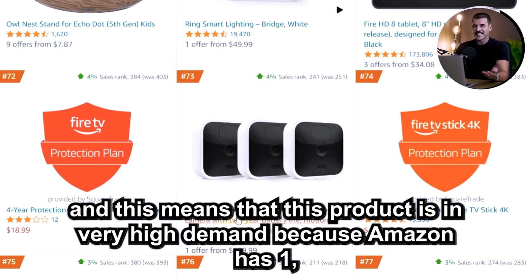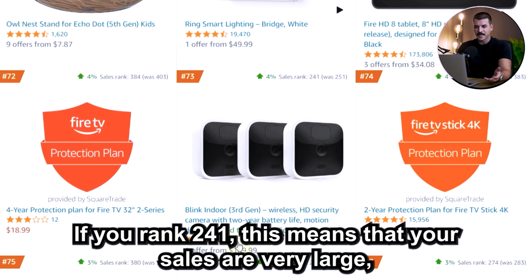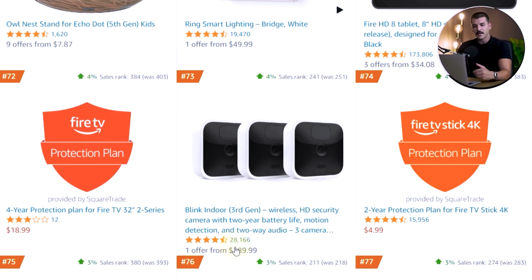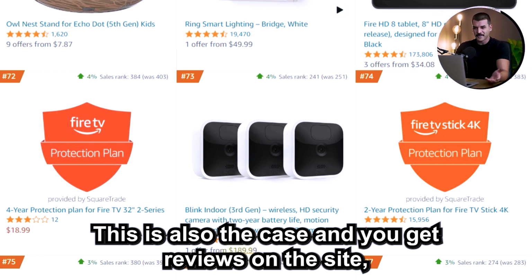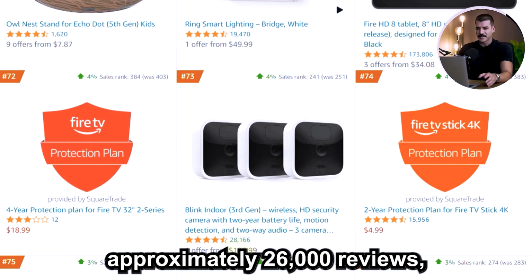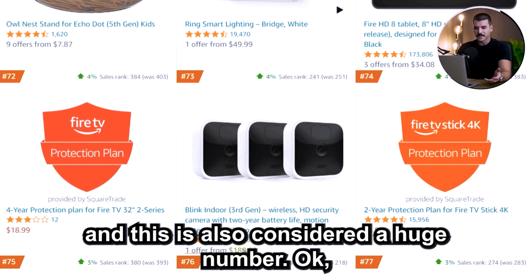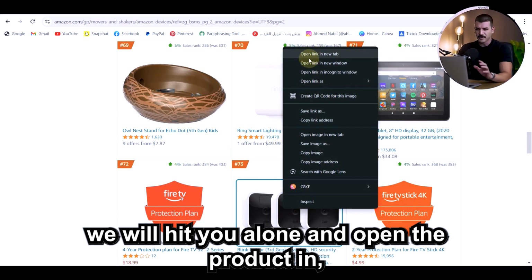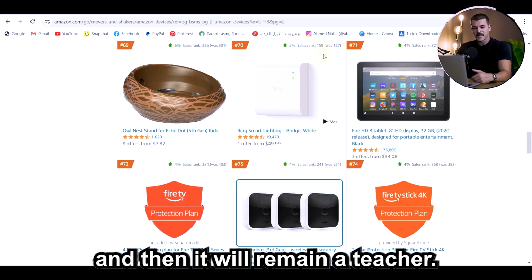And this means that this product is in very high demand, because Amazon has thousands of products. If you rank 241, this means that your sales are very large, and that's not all. You also get reviews on the site, approximately 26,000 reviews, and this is also considered a huge number.